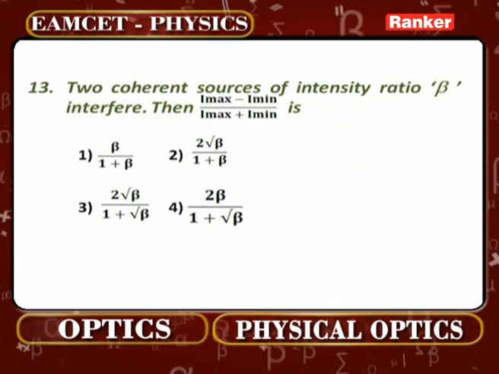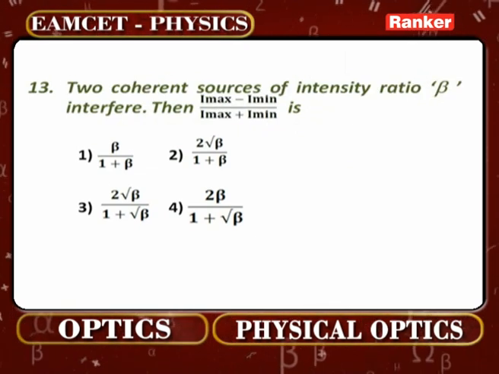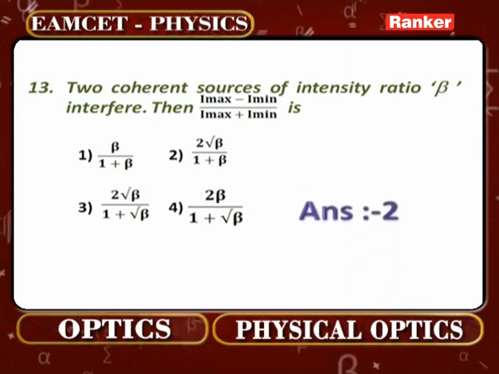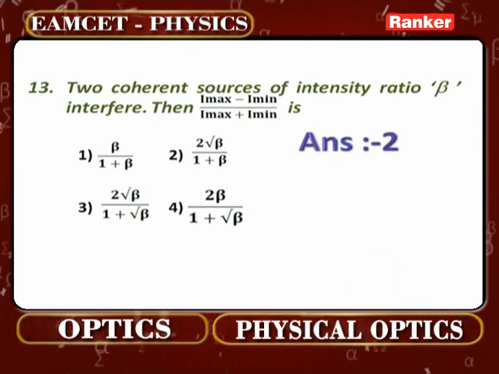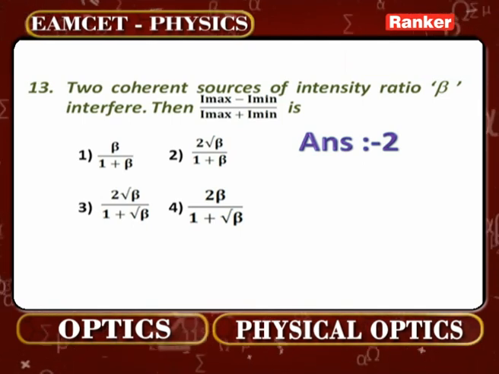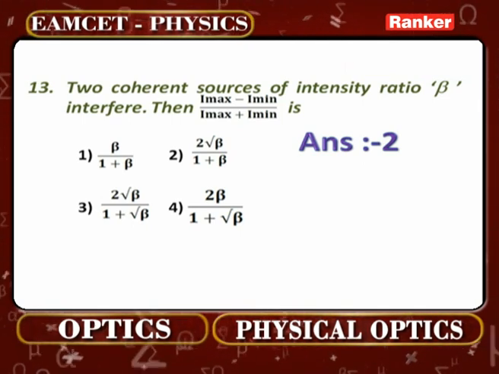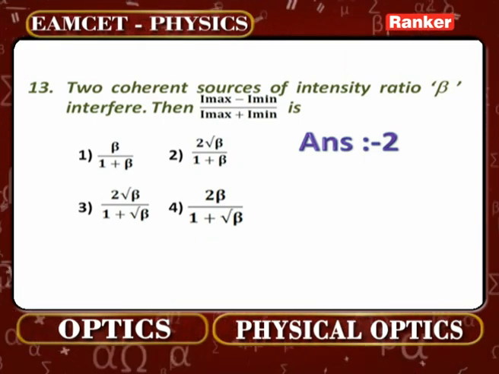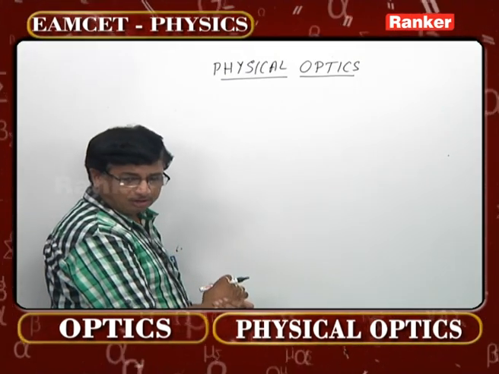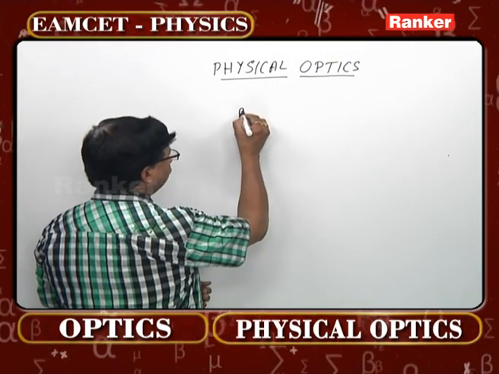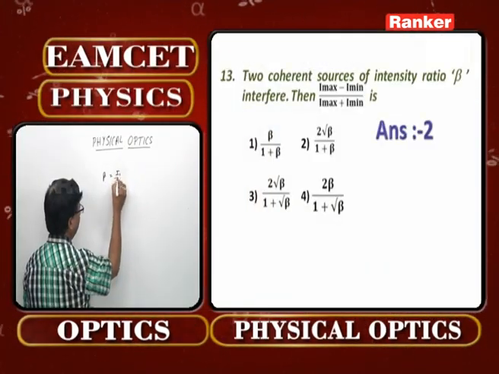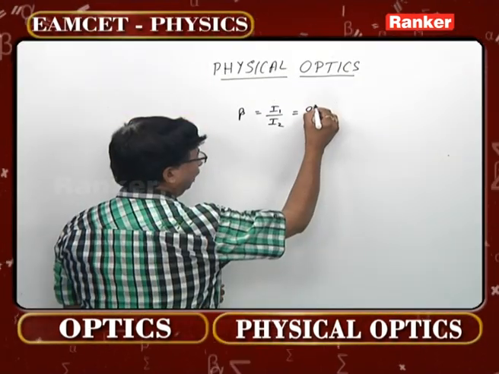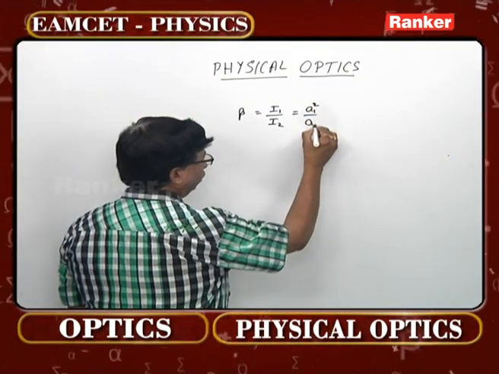Look at the next one. Two coherent sources of intensity ratio beta interfere. Then I maximum minus I minimum by I maximum plus I minimum is how much? That is actually the concept. This in fact like a formula one can remember. The concept here is beta is given as intensity ratio. So you can understand beta is I1 by I2. And of course you can even write this one A1 square by A2 square.